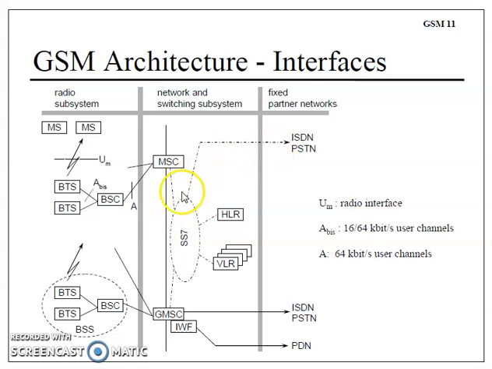There are different databases that can be supported with an interface called SS7, Signaling System 7, which is managing the databases like HLR, VLR, GMSC and MSC. Then there are other fixed partners shown over here, like ISDN network, PSTN network, integrated services digital network, public switched telephone network, and other telephone networks. Different operators can be there, and they can have their own networks.